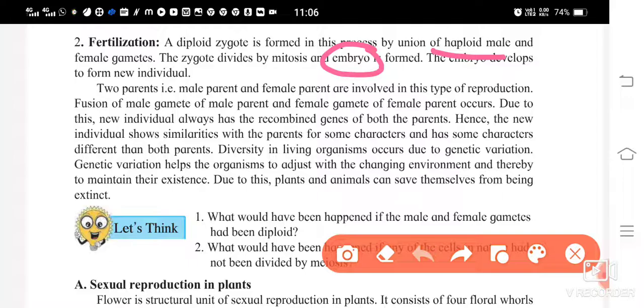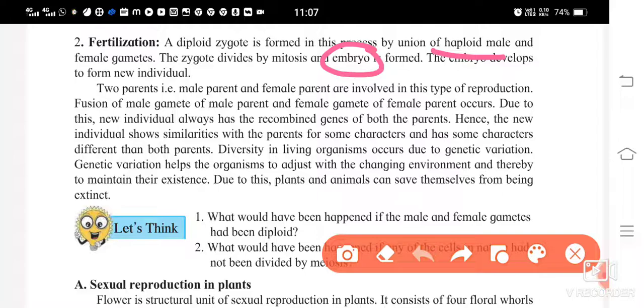Fusion of the male gamete of the male parent and the female gamete of the female parent occurs. So what is going to happen? We saw the union takes place between which ones? The union between the male gamete and the female gamete, that is, they will unite, or we can say they will fuse with each other. Fusion will take place, and then the zygote will be formed. So due to this, the new individual always has the recombined genes of both the parents.